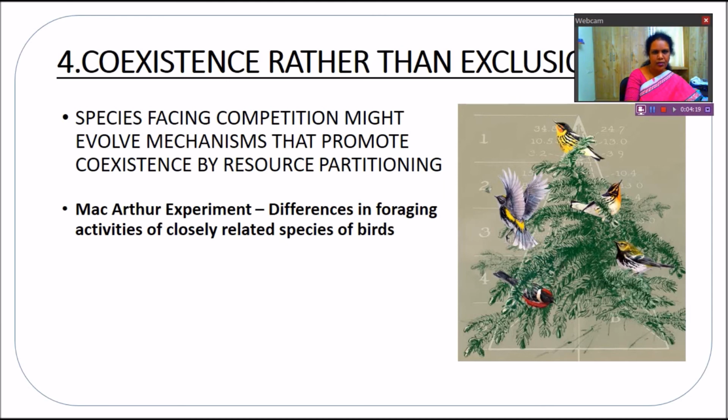It results in coexistence by what? By resource partitioning. So when there is competition, it may result in coexistence through resource partitioning. That means the organisms show different foraging activities to feed on the resources available. And then we'll continue in the next class.